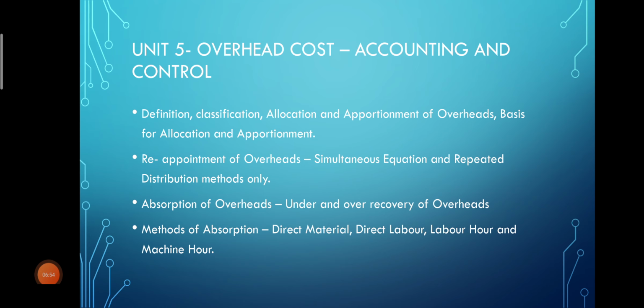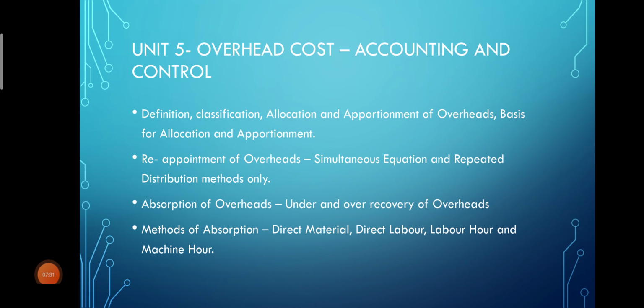Last unit is overhead cost, accounting and control. In this chapter you will learn the definition, classification, allocation and apportionment of overheads, basis for allocation and apportionment, then reapportionment of overheads. Here there are two methods, the simultaneous equation method and the repeated distribution method, which are used to reapportion the overheads.